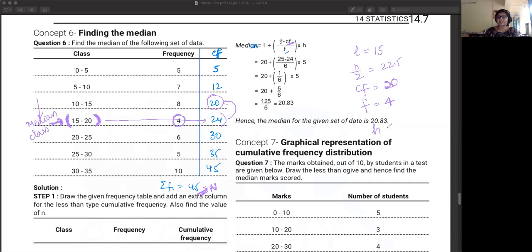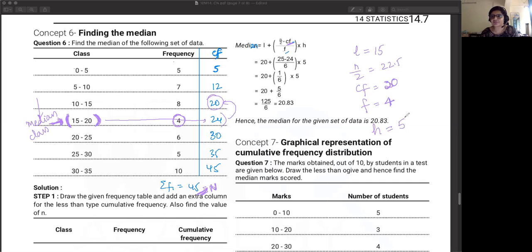And finally H is equal to your class size, so 20 minus 15 is 5. Okay, so once you put all the values, Ritu is saying she's got 15.52 and Sanat is saying 18.125. Yeah, Soumya has also got 18.125.